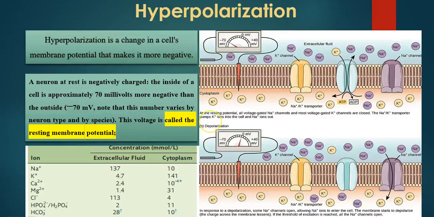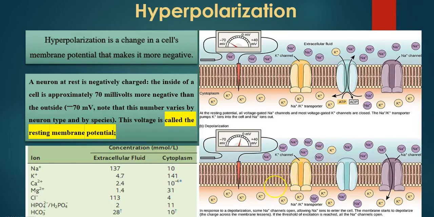But when the nerve needs to transmit signals, it needs to be stimulated. For stimulation, it needs to be depolarized. The polarization should not be present there. It has to become positive. So when nerves need to transmit the signals, it goes from polarization to depolarization.